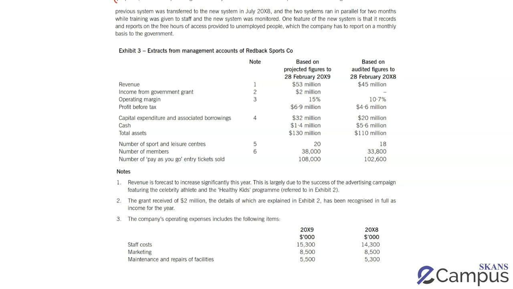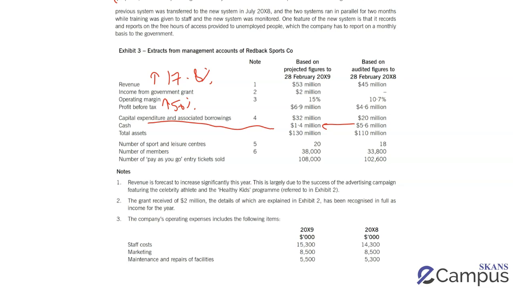My revenue has increased by 17.8%. By the way, I get marks for this calculation as long as I go on to link it to some business risk as well, or later on to risk of material misstatement. So as long as I link it, I get marks for these calculations as well. My PBT, if you look over here, has gone up by 50%. That seems quite odd. And the most problematic part is my cash.